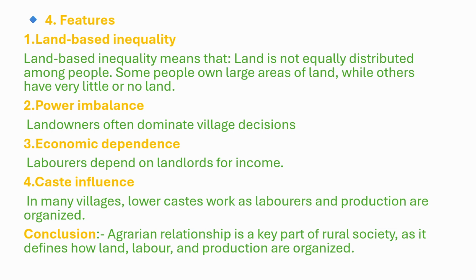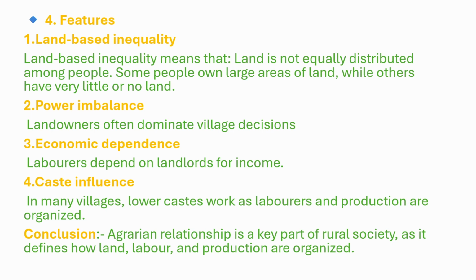For example, upper caste family owns large farmland. Lower caste families work on that land as labor. They are paid daily wages but have no ownership or decision power.